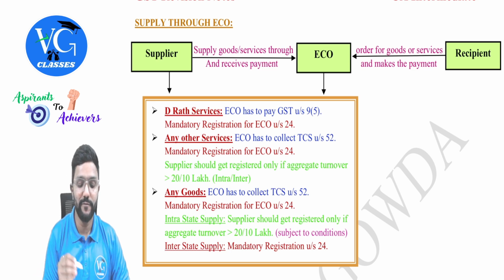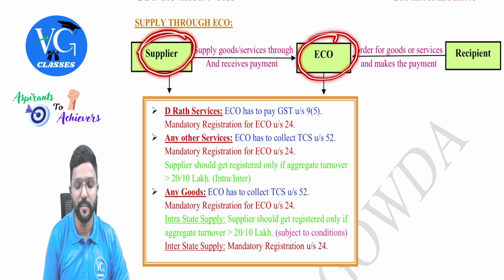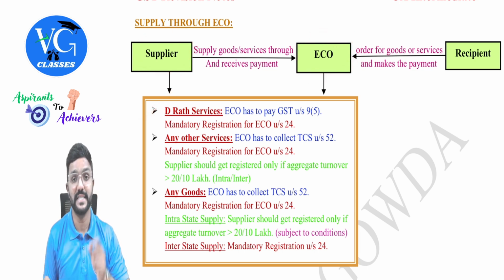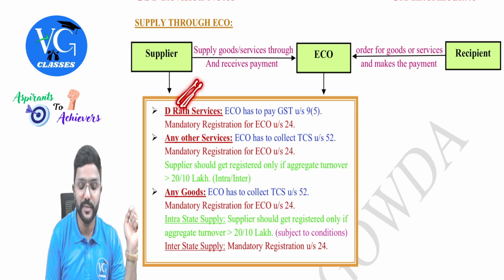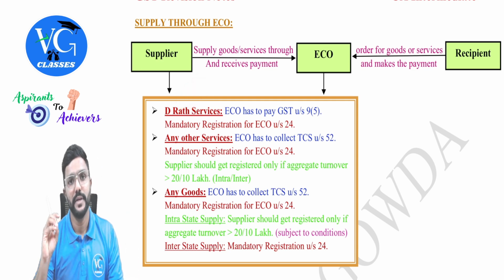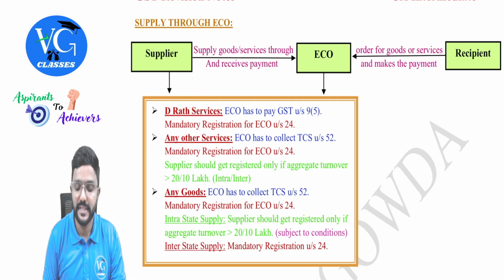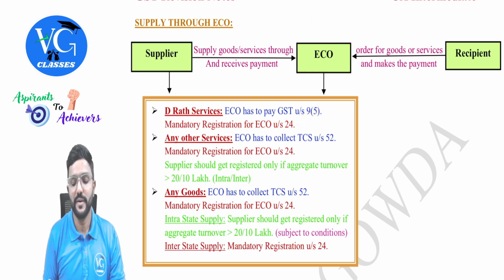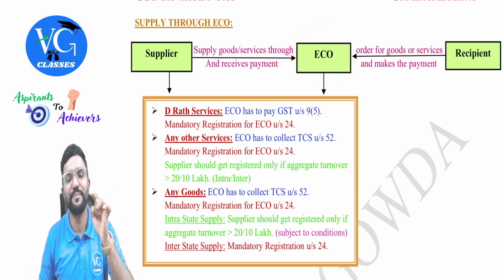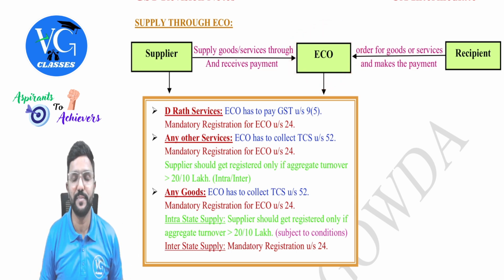And if the service supplied by the supplier through the e-commerce operator is D-Rath, yes. What is it, sir? Delivery services or local delivery services, restaurant, accommodation, transportation of passengers, H for housekeeping. In that case, section 9(5) is telling the e-commerce operator, you have to pay GST. So when the e-commerce operator is supposed to pay GST, it is mandatory for them to get registered, guys. Because as if they are the supplier, they are liable to pay GST. So in that case, irrespective of their aggregate turnover, they have to get registered.